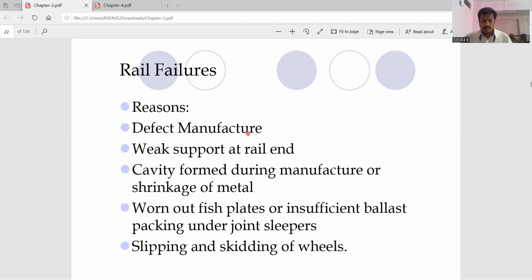Everyone knows our rails are fixed to the sleepers, and the sleepers are resting on the ballast. So if you have insufficient ballast, the sleepers get deformed into the subgrade soil, and that will lead to the rail failures. Then slipping and skidding of the wheels.